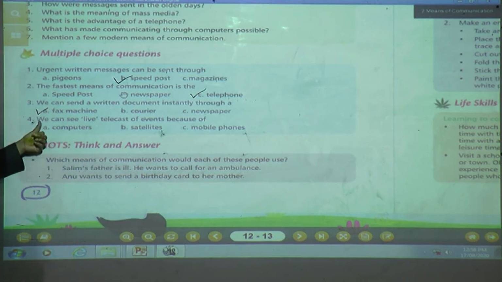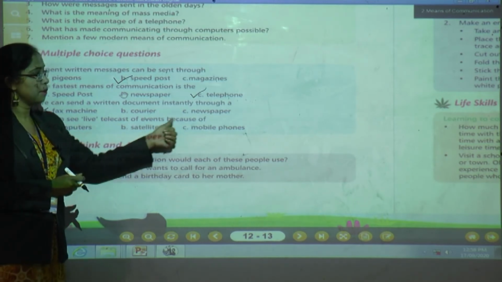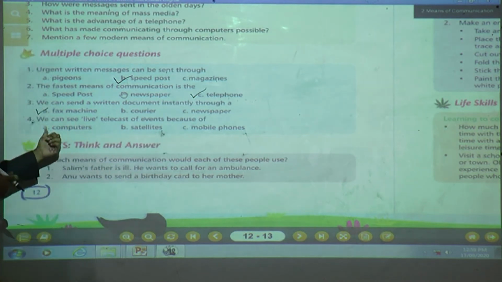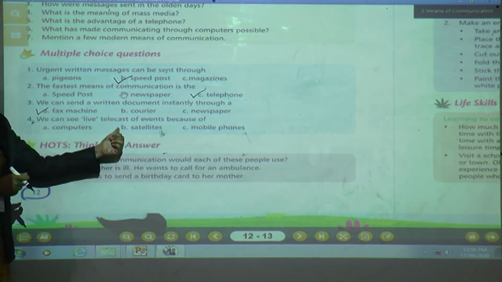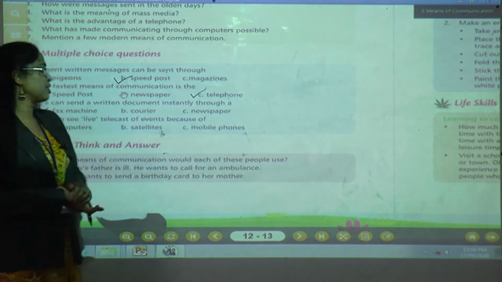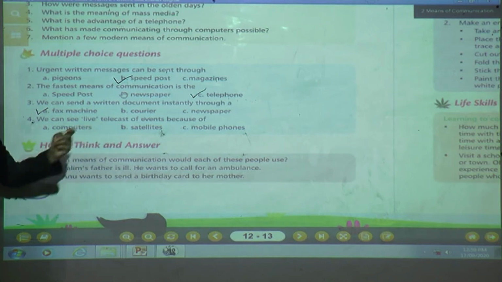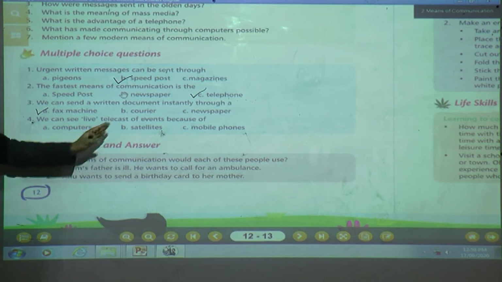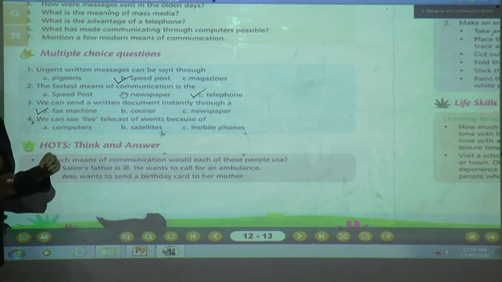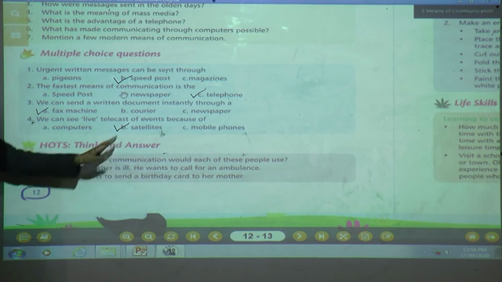Number 4, we can see live telecast of events because of A1 is computers, B1 is satellites and C1 is mobile phone. Yes, children, if we want to see a live telecast event, what is necessary? Yes, of course, satellite is necessary because we are connecting with the satellite, then only we can see the live telecast events. Yes, the answer is B, satellites.